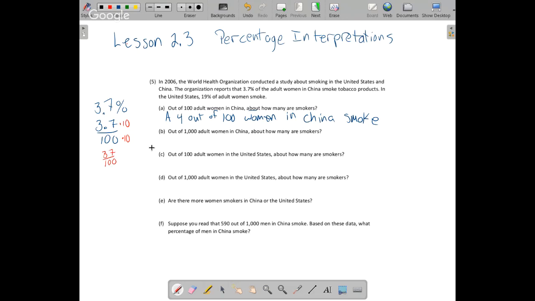We could say it's about 40. So I'm just going to go with the 37. So I'm not supposed to say about up there. About 37 out of 1,000 women in China smoke.